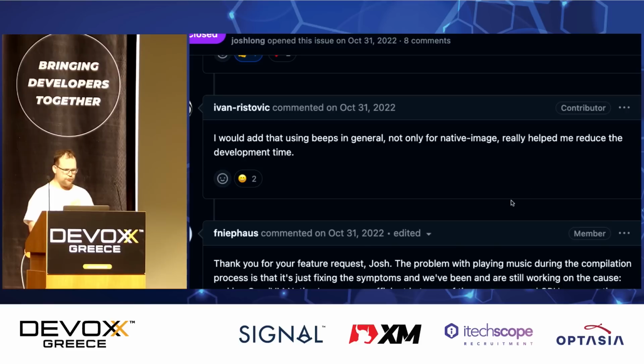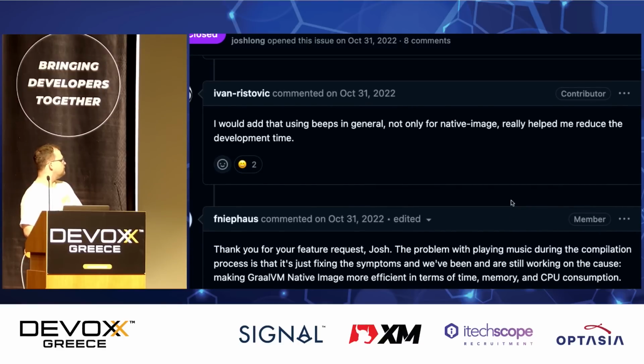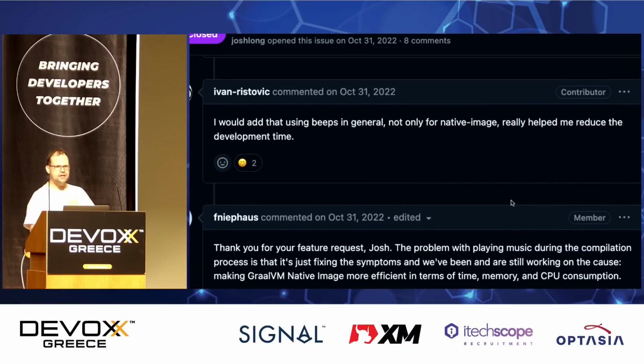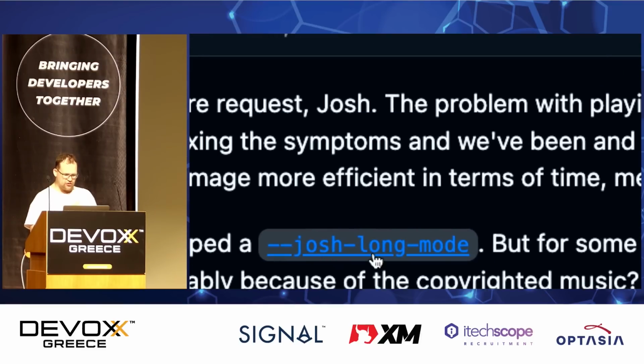Thank you for the feature request, Josh. The problem with playing music during the compilation process is that it's just fixing the symptoms, and we've been and are still working on the cause, making GraalVM native images more efficient in terms of time, memory, and CPU consumption. And he said, anyway, I have prototyped a Josh Long mode.